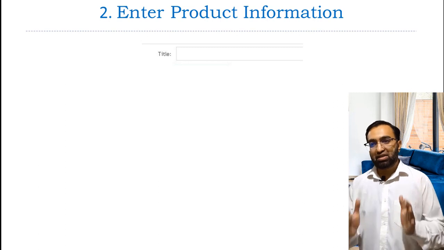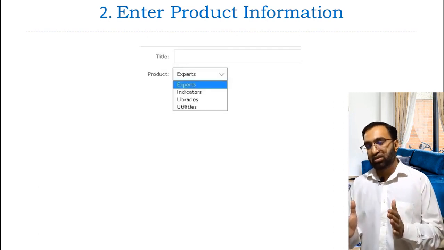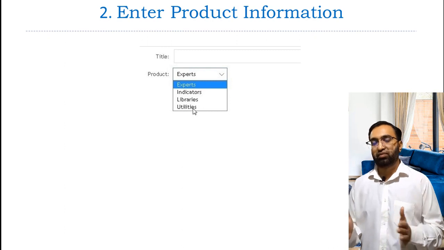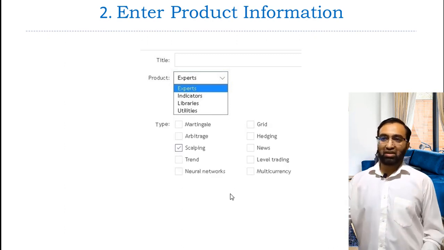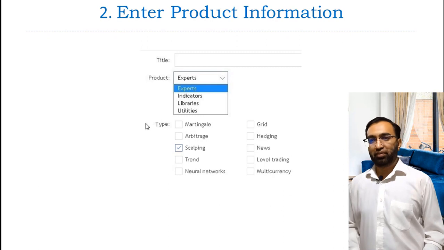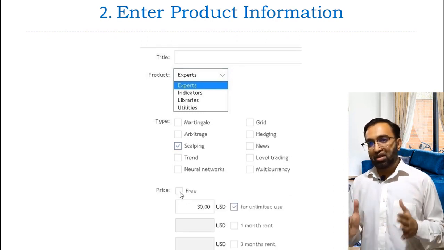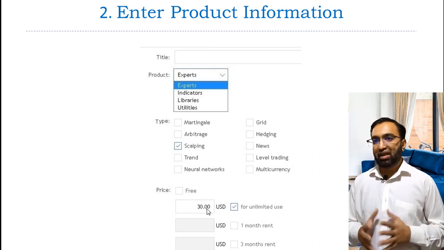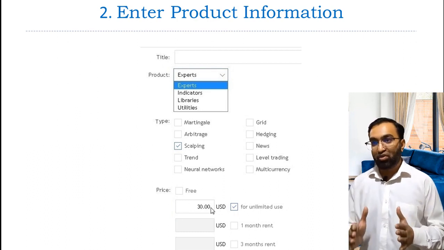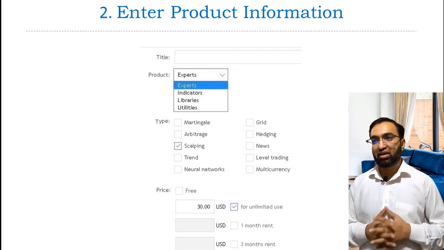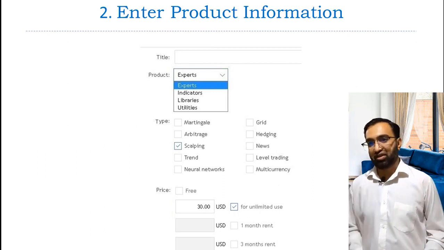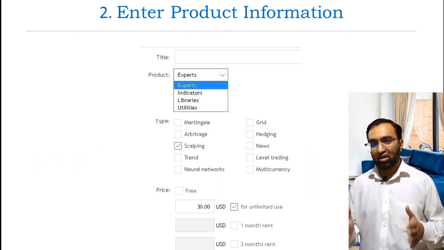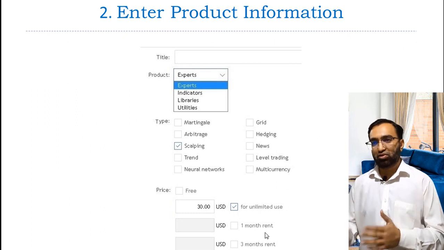Then, select the product category from the list: expert advisor, indicator, library, utility. Then select the type according to your product. Enter price. Unselect the free checkbox and enter your desired amount. Each sale of your product will be charged 20% by the MQL market and you will get an 80% share. A short-term renting option for a low fee can also be used.